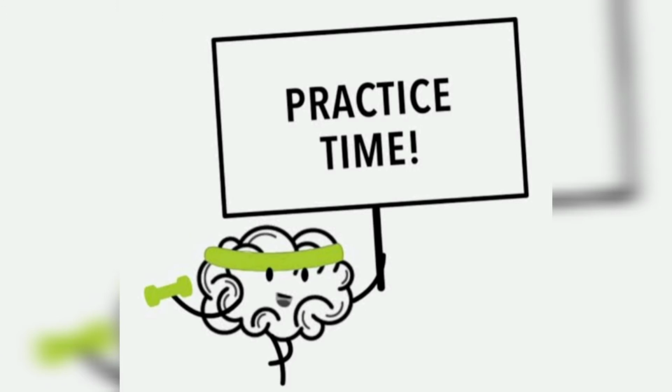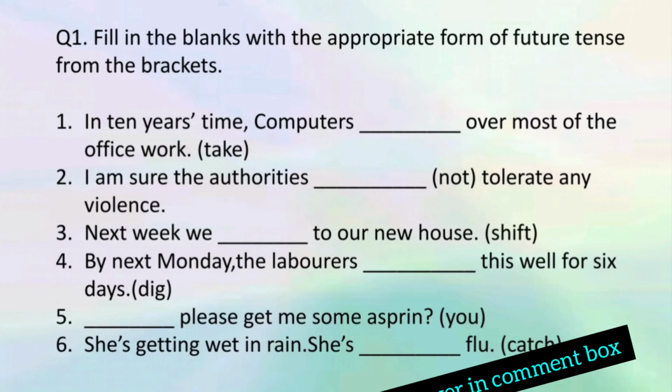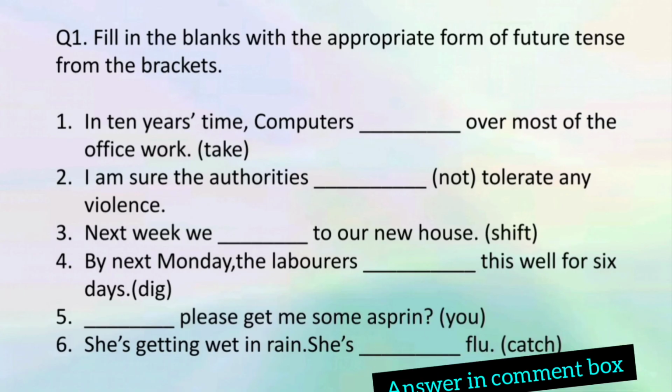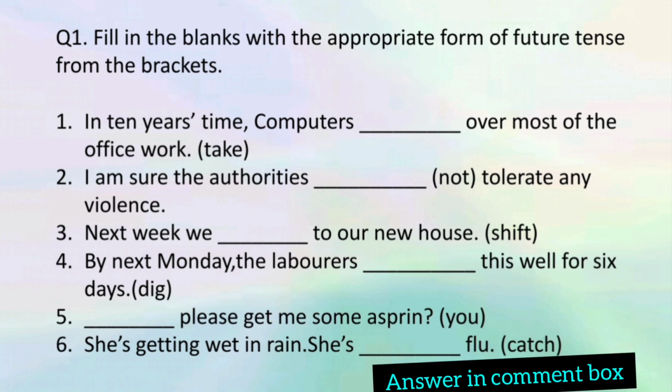Now that we have completed all the four different forms of the future tense, we can do an exercise to assess how much we have come to know and how much we have learned.